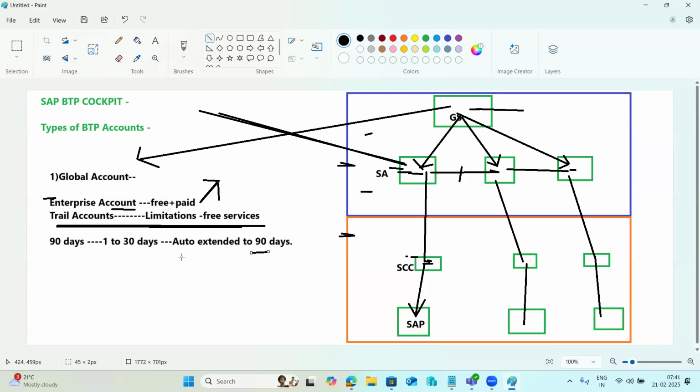In the next class, we will discuss the types of BTP account models, how to take trial accounts or global accounts, and what the limitations are in a detailed way. What do trial accounts mean? What type of POCs can we do from there? The service usage and all those things we can perform in the types of BTP accounts. Then global accounts, sub accounts, cloud connectors and SAP systems here, right? These are the many things we have to discuss.